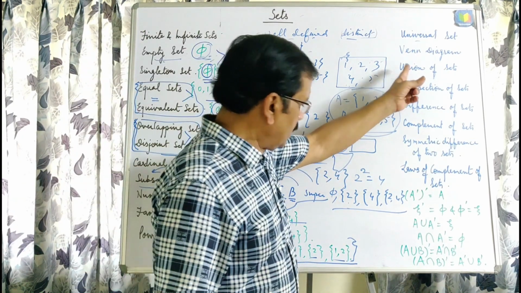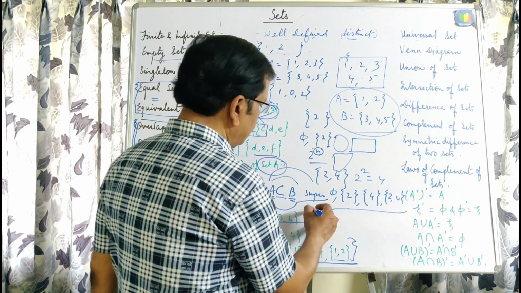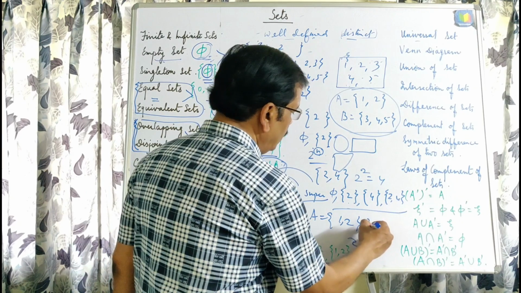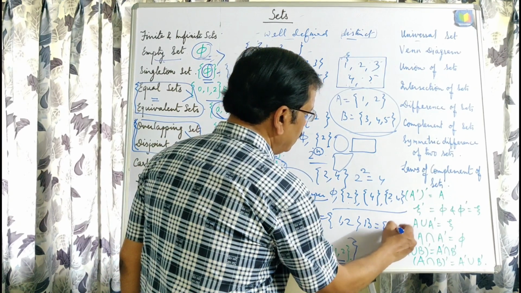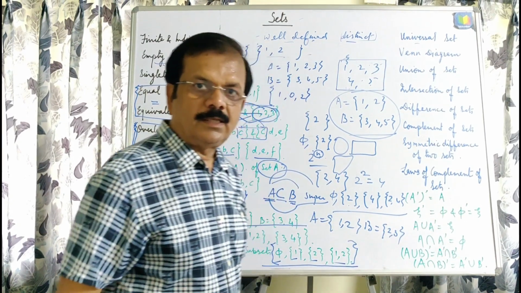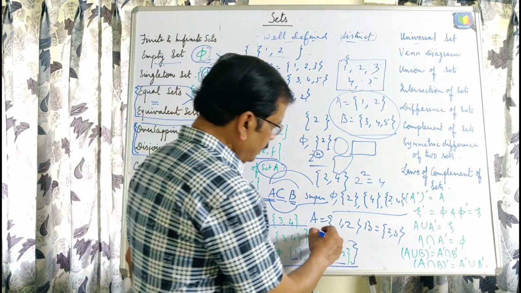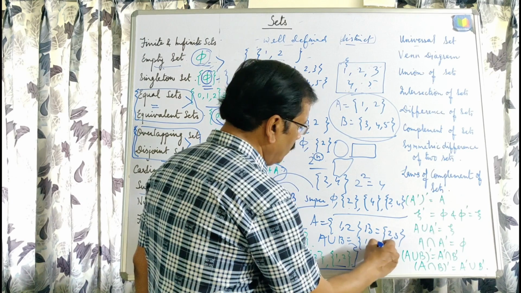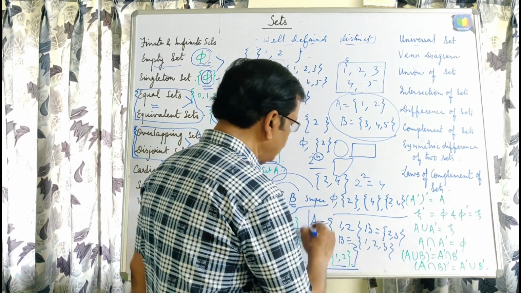Union of sets. Suppose we are given a set A = {1, 2} and B = {2, 3}. Then the union of sets is represented by A union B, that is {1, 2, 3}. Try to understand here.